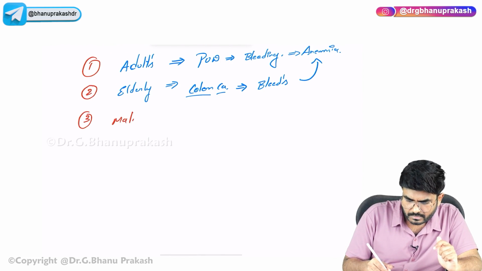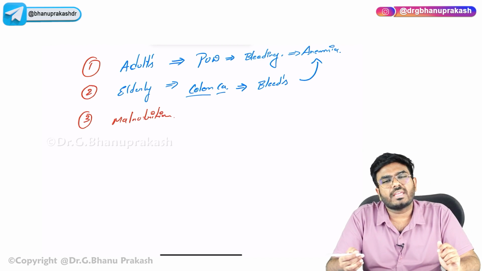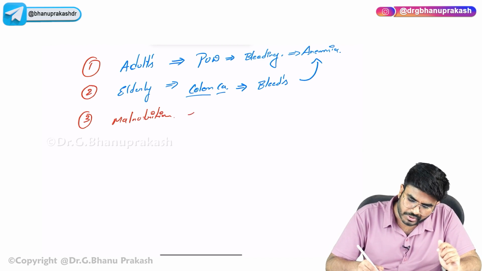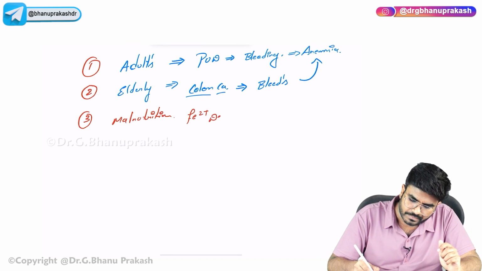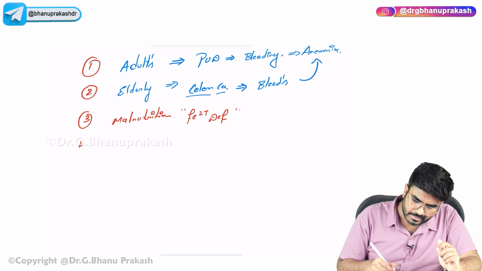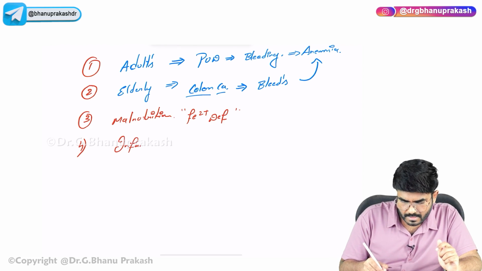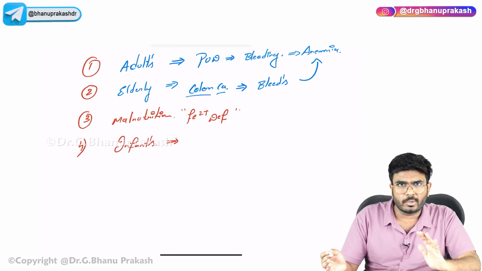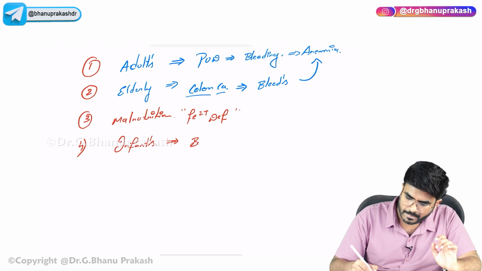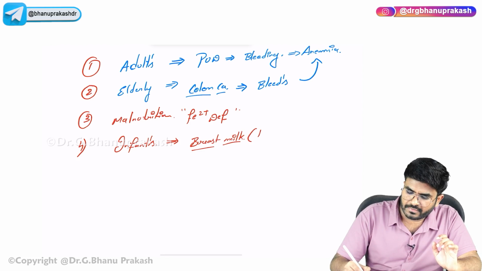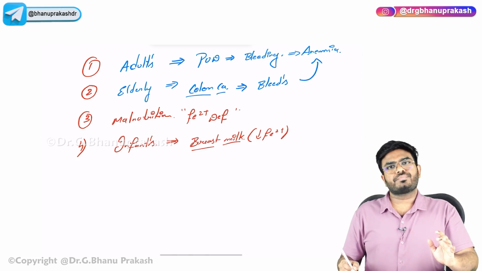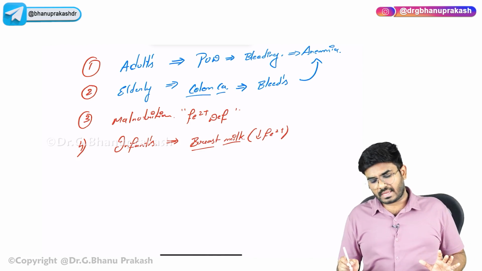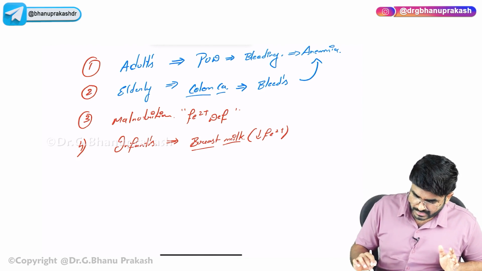Who else can get iron deficiency? Malnutrition, where the person is not taking a proper diet, can lead to iron deficiency. It can be seen in infants. Infants, newly born, have a lot of chance of getting iron deficiency because they are taking only breast milk. Breast milk is deficient in iron. One of the less available things in breast milk is iron.